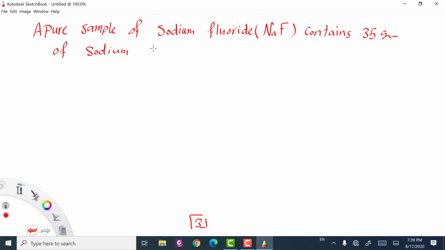How many grams of fluorine are in this compound?